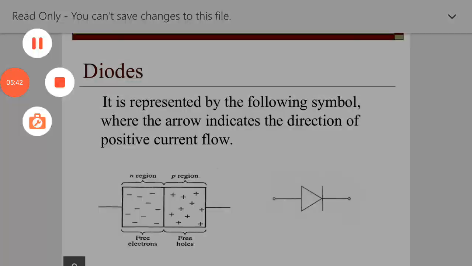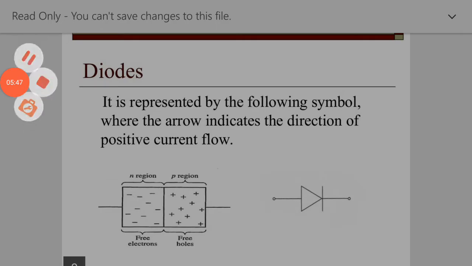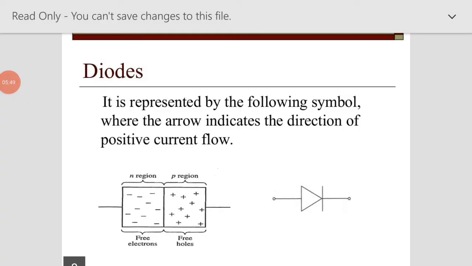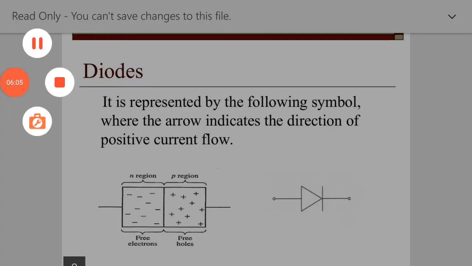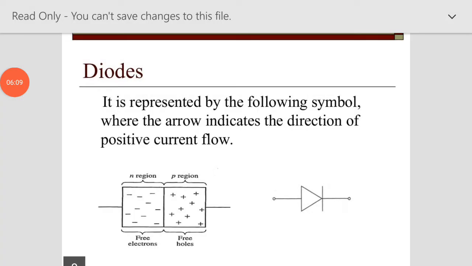We see in the diagram the symbol of a diode. The anode is the first terminal and cathode is the second terminal. The conventional current flows from anode towards cathode, represented by the following symbol, and the arrow represents the direction of positive current flow. In the N region the free electrons are maximum, and in the P region the free holes are maximum.